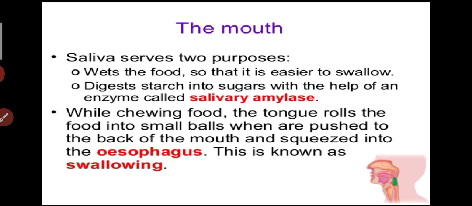Saliva serves two purposes. The first one: it wets the food and makes it very soft so that it is easy to chew and easy to swallow. The second one: it digests starch into sugars with the help of an enzyme called salivary amylase. While chewing food, the tongue rolls the food into small balls which are pushed to the back of the mouth and squeezed into the esophagus. This is known as swallowing.